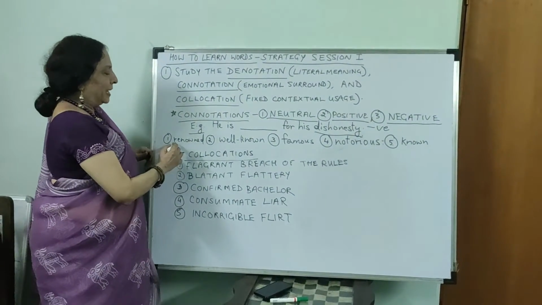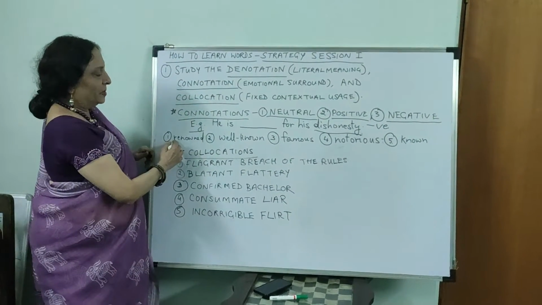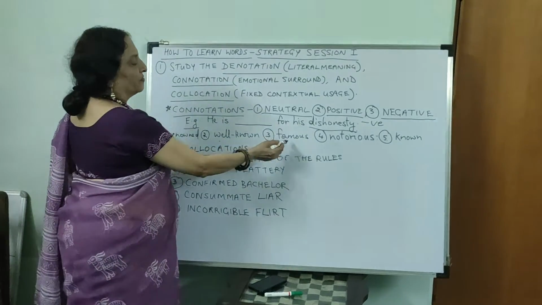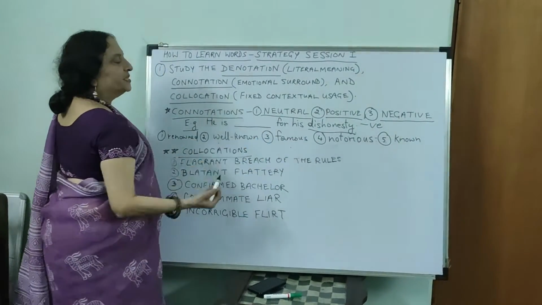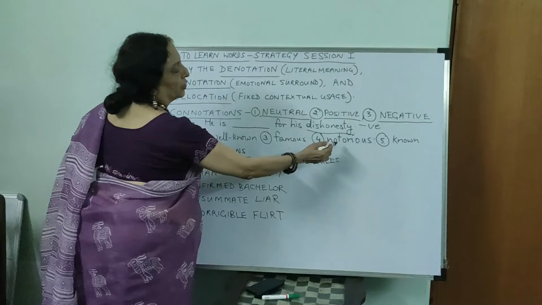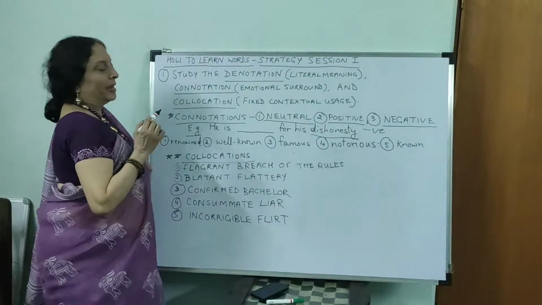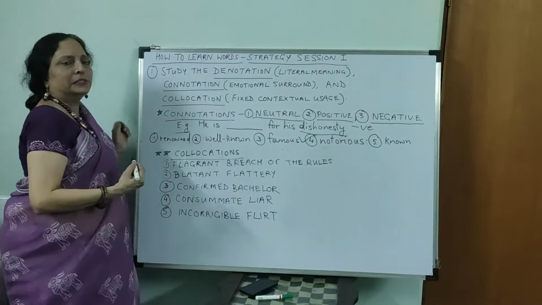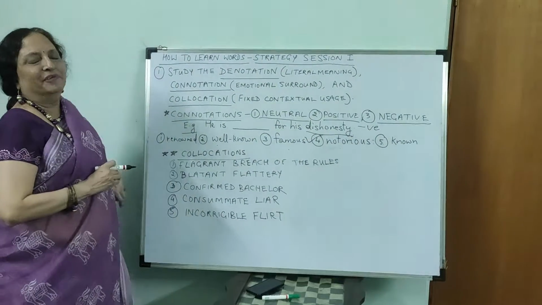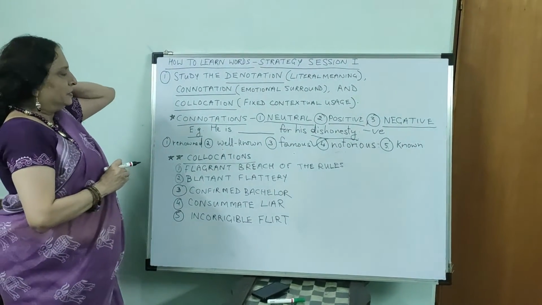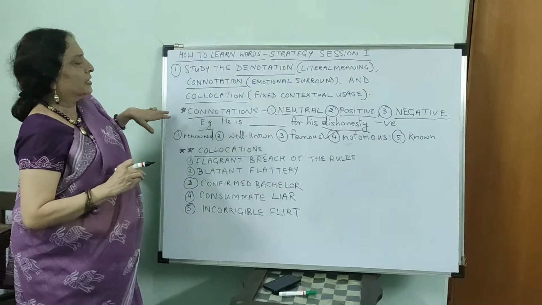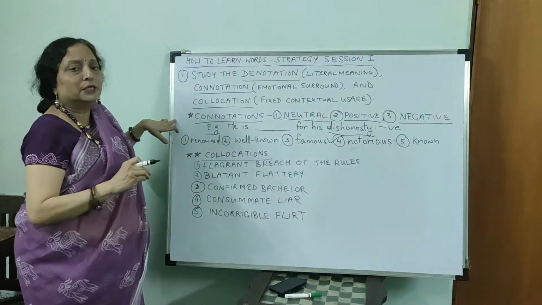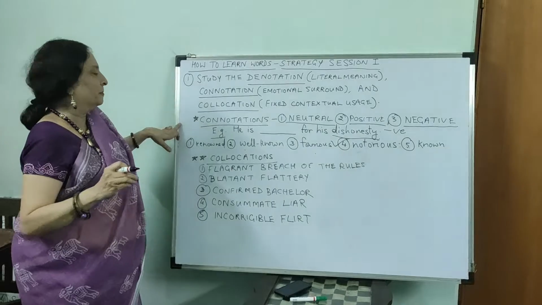So renowned is exactly the opposite. It means famous, well known. So we got famous here. Known, we have seen, would have been right if notorious had not been there. So we found the word notorious, which means infamous, known for evil or negative activities. So that is how connotation helps us to find the correct answer.